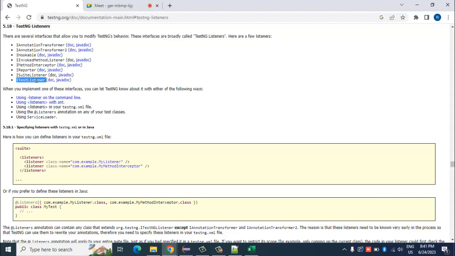In this example, we will use this ITestListener interface, and using the methods available in this interface, we will perform certain operations.